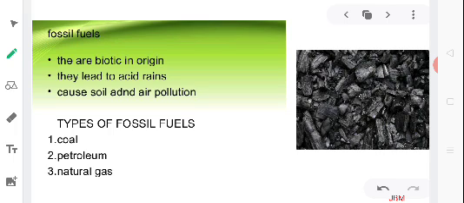Big question arises: how were fossil fuels formed? Millions of years ago, plants and dead animals were gradually buried deep in the earth. Gradually, these were covered with sediments like mud and sand. In the absence of oxygen and under conditions of high pressure and temperature, the buried plants and animals were converted into fossil fuels. It is believed that buried remains of large plants were converted into coal reserves, and the remains of small plants and animals were converted into petroleum and natural gas.